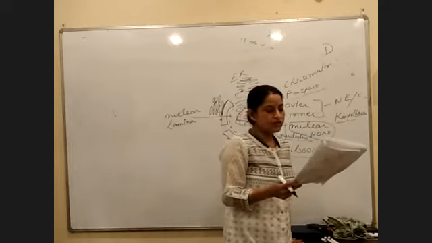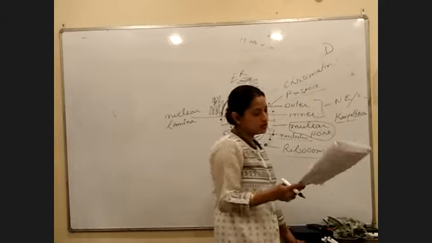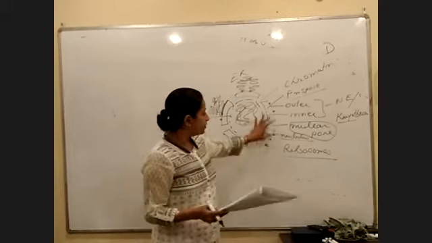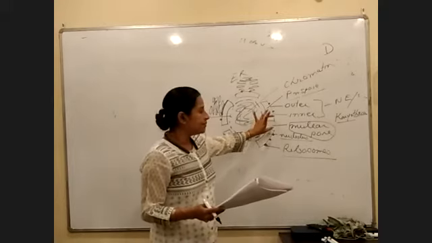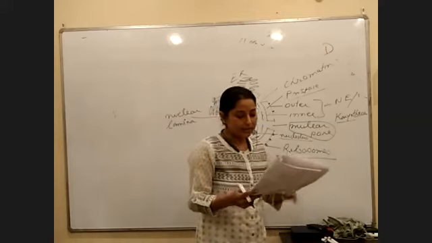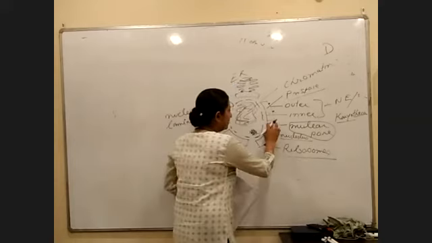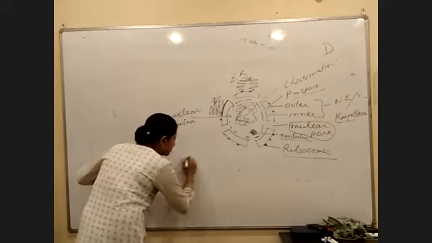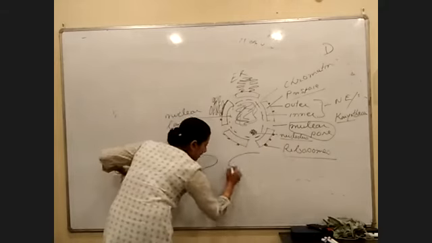It controls the passage of substances in and out of the nucleus. The nuclear pore is plugged. Plugged means it remains closed, right? By something called the annulus. So within this pore, there is a diagram of this one. It is a membrane.